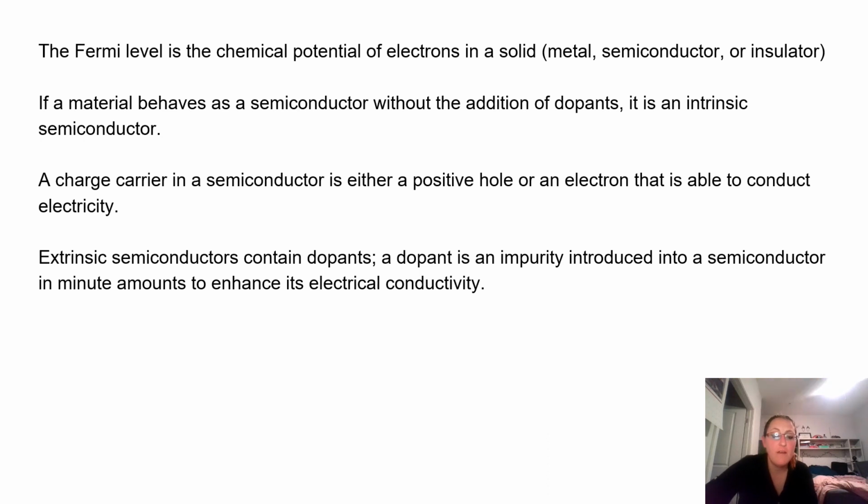Extrinsic semiconductors contain dopants. A dopant is an impurity introduced into a semiconductor in minute amounts to enhance its electrical conductivity, usually a group 13 or 15 element.